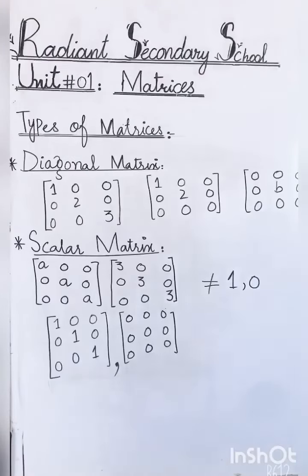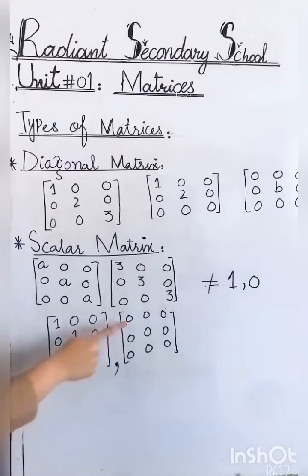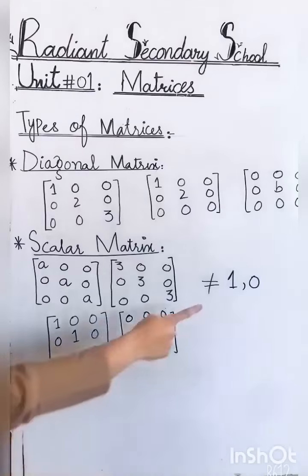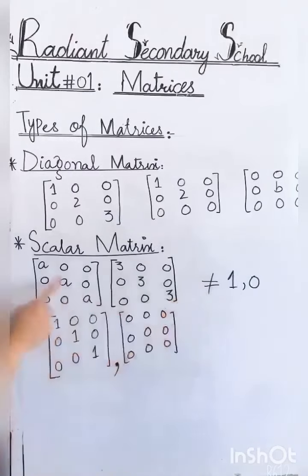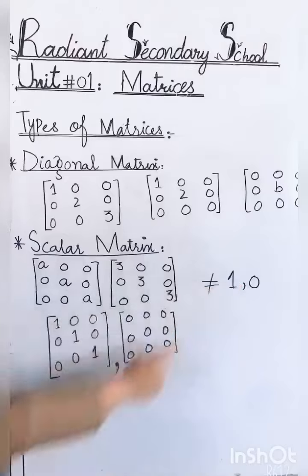Okay students, why the diagonal entries should not be equal to 1 or 0? Because if the diagonal entries are 1, so it will become identity matrix, which is also called unit matrix. And if the diagonal entries are 0, then it will be null matrix or 0 matrix. So in the scalar matrix, the diagonal entries should not be equal to 1 or 0.